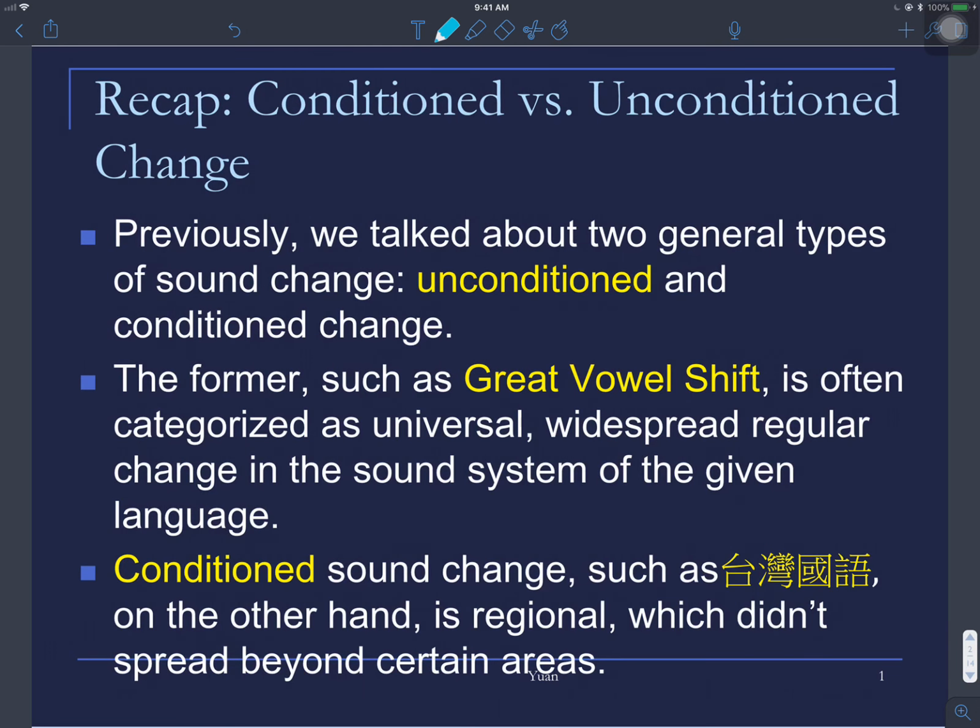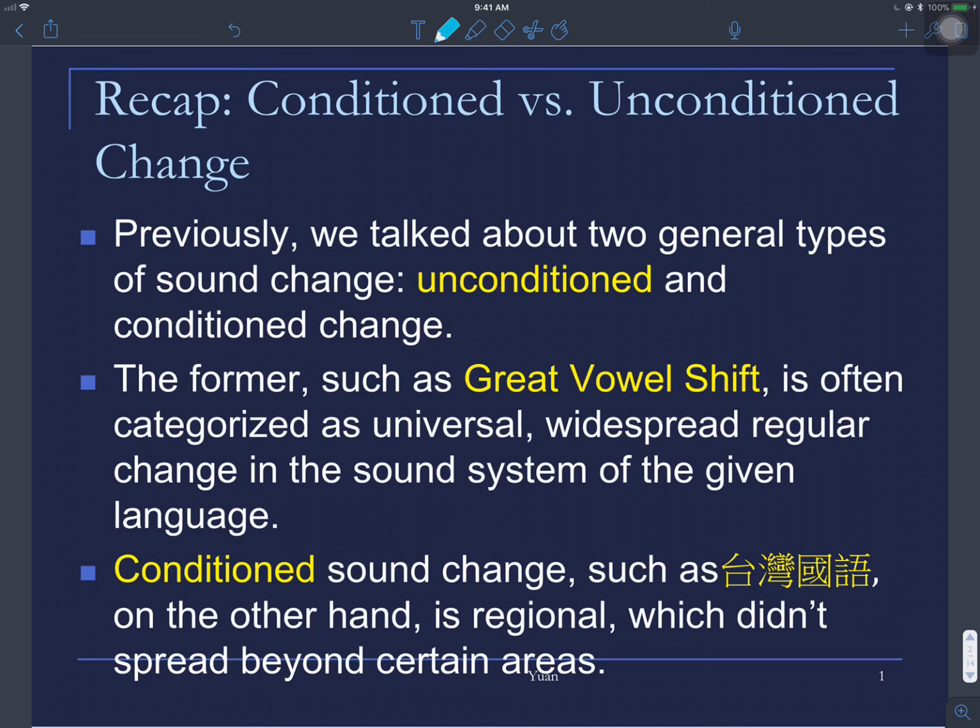Okay. So in this session, we will still be on sound change, but we will provide more examples of sound change. A quick review. Remember, previously we talked about two general types of sound change, unconditioned and conditioned change. For unconditioned change, such as great vowel shift, is often categorized as universal, widespread, regular change in the sound system of the given language. However, conditioned sound change, such as Taiwan Guoyu.